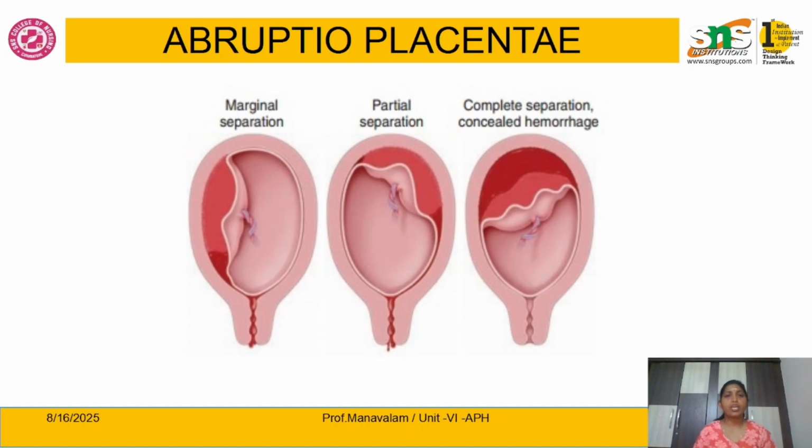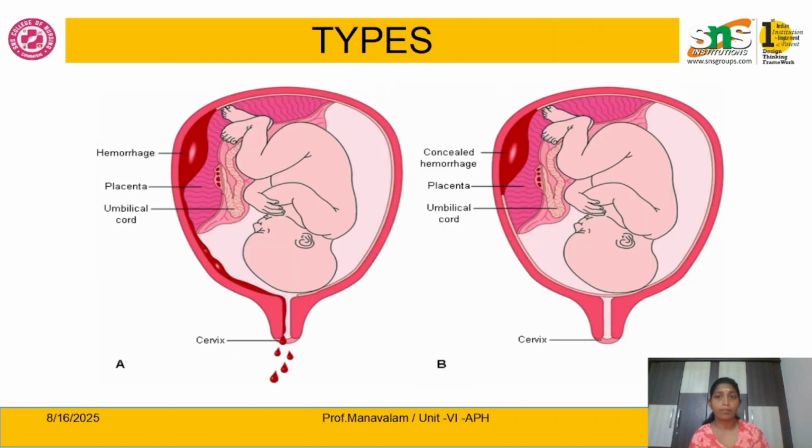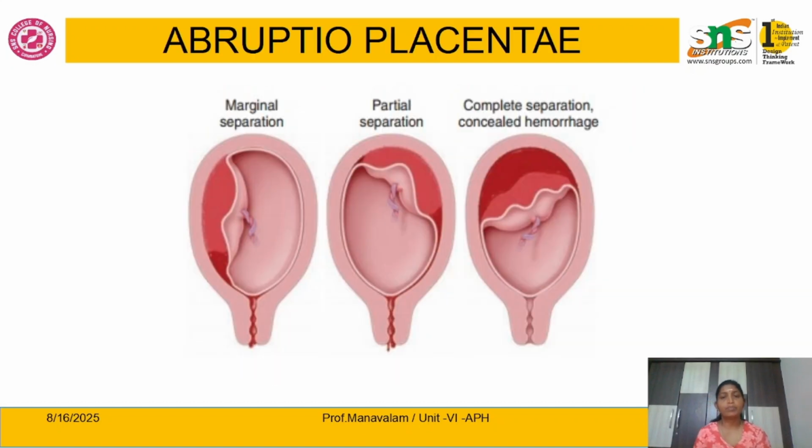The separation may occur in different ways. There may be a marginal separation or a central separation. In marginal separation, the placenta starts to separate marginally. In central separation, it may be a complete separation or a partial separation. In central separation, sometimes only part of the placenta gets separated.